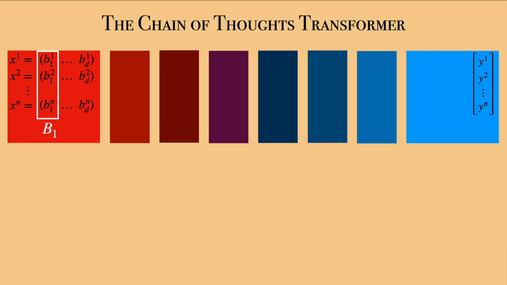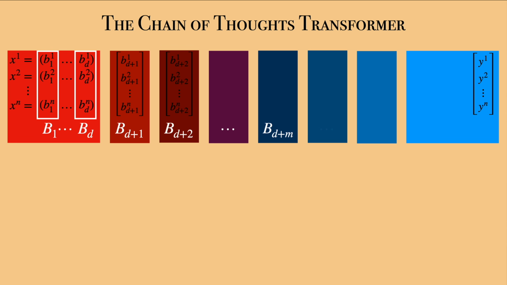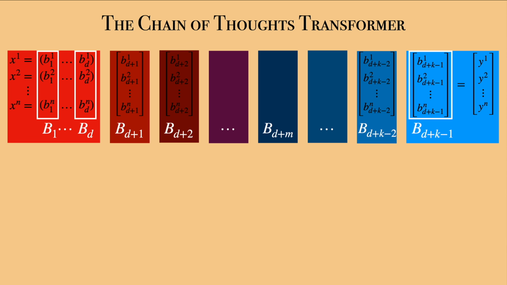The second column b2 contains the second bit of the observations, and so on until the dth column bd. The chain of thoughts transformer will generate a sequence of k-1 vectors bd+1, bd+2 to bd+k-1, which will reflect better and better on the solution. Finally, the chain of thoughts transformer will output the last vector bd+k-1 as an estimate of y.